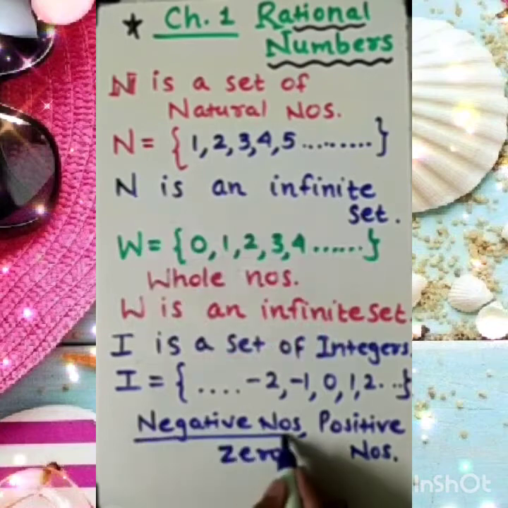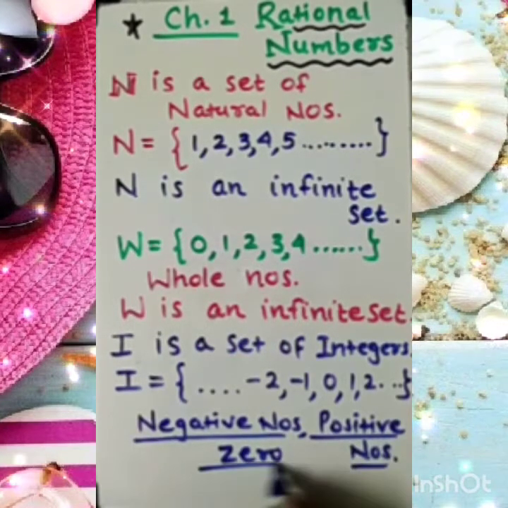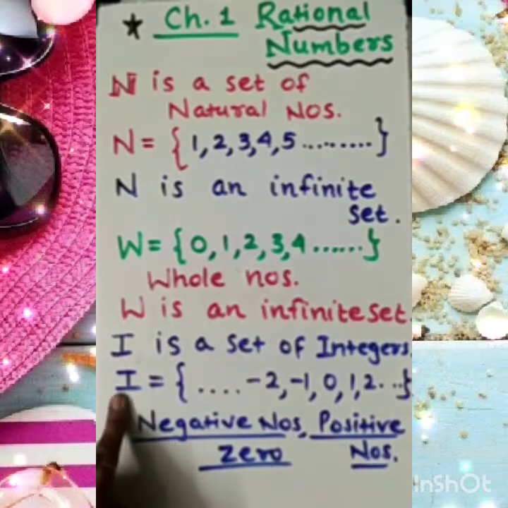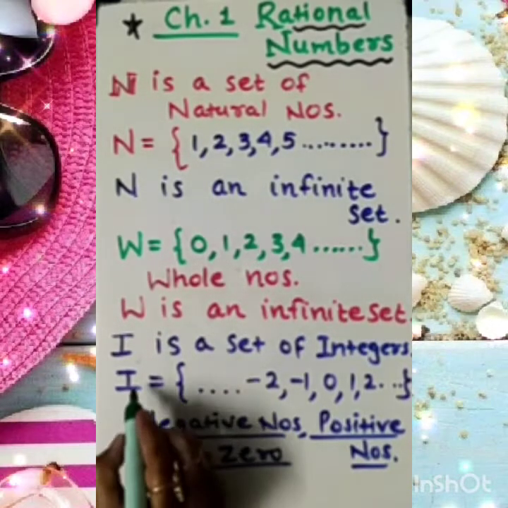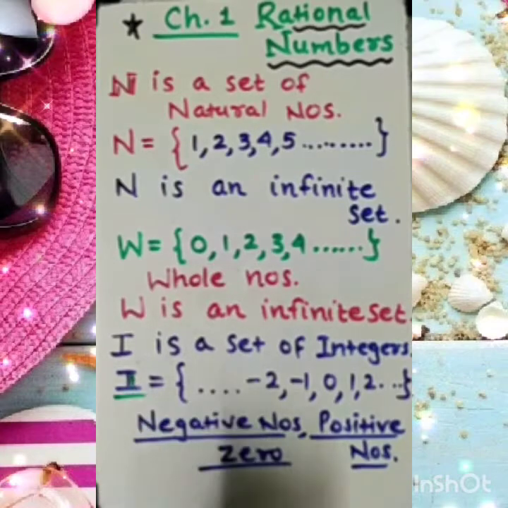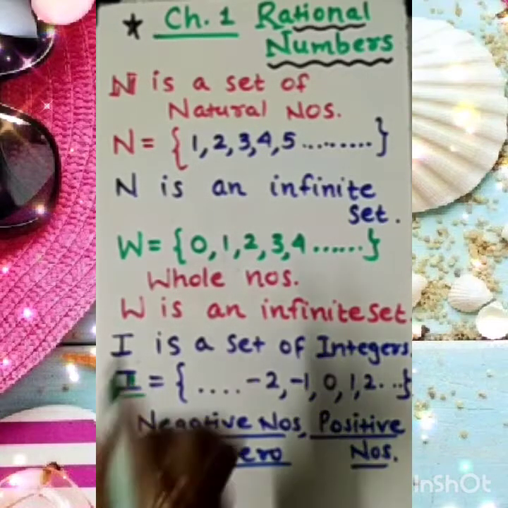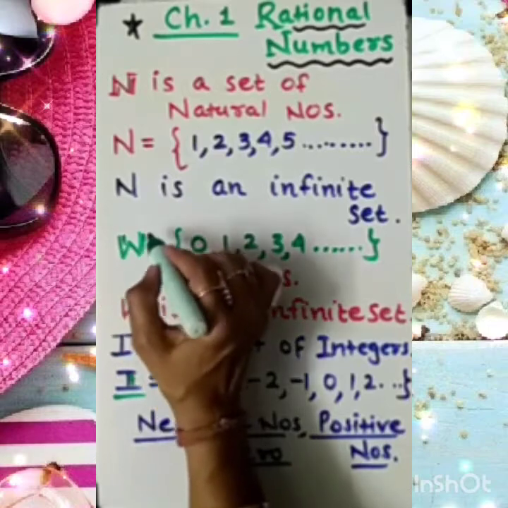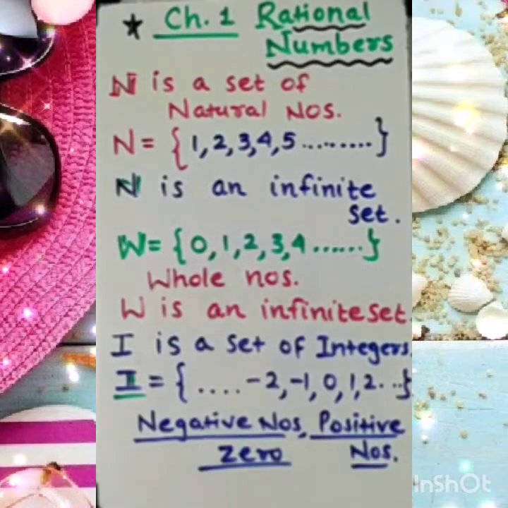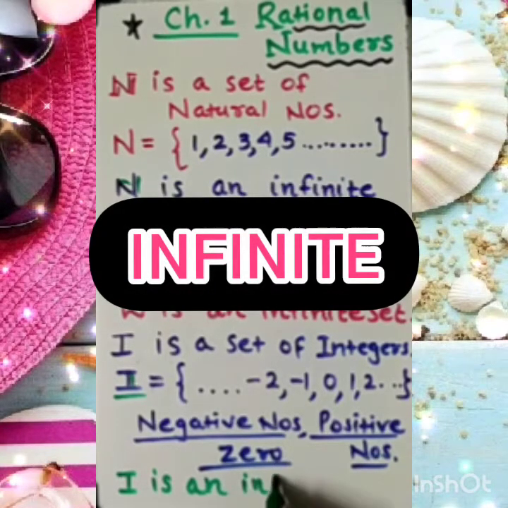All the negative numbers, positive numbers and 0 are the members of the set of integers I. Sometimes we write the set of integers in double-struck form this way, W can also be written in double-struck form, and N as well. This set of integers I is also an infinite set.